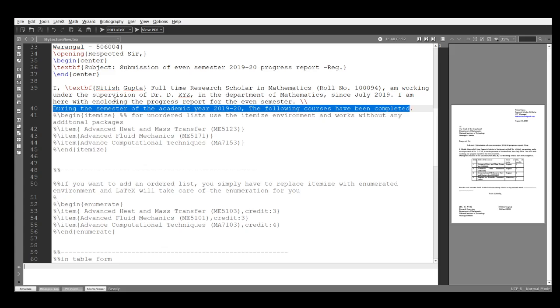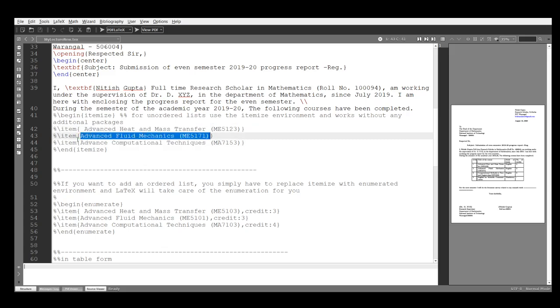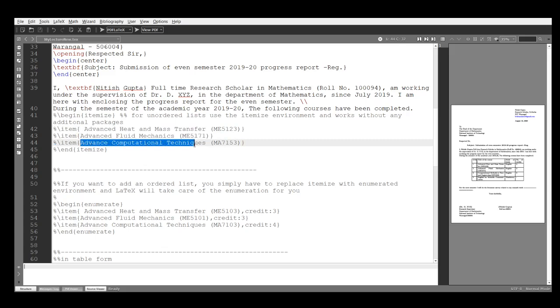First in unordered form, next in ordered form, last in table form. Suppose these are the subjects, or you can say items. These three items.